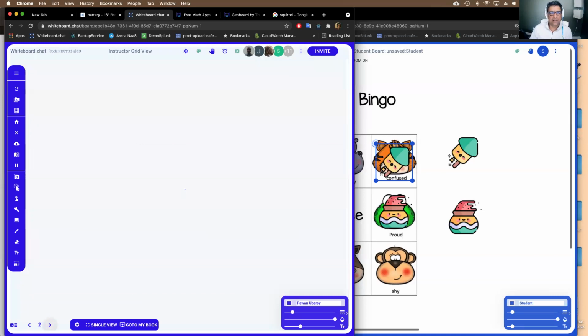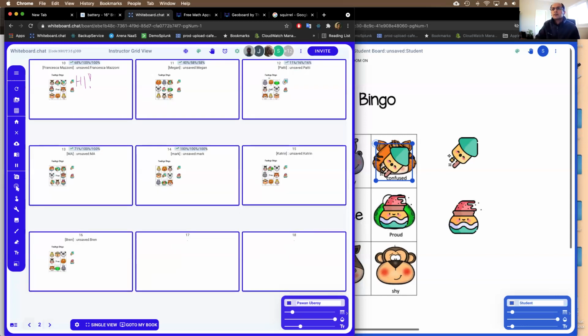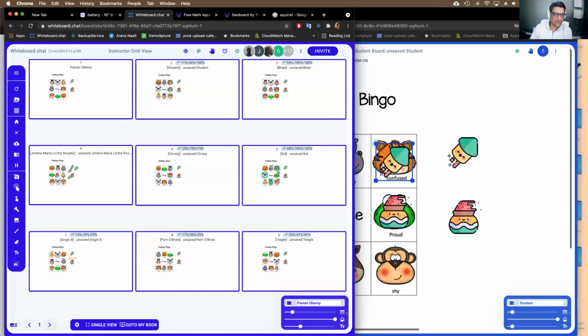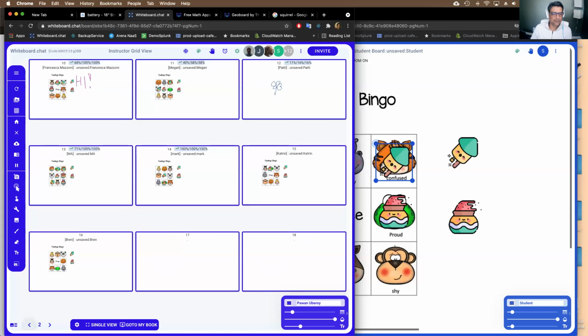Any other questions, Sid? No, nothing beyond that one so far. And if you have more than 30 students, or if you have a smaller grid size, you can cycle through the grids in this grid view using the same page buttons. You'll have multiple pages.